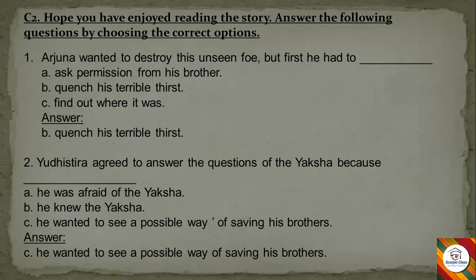Next, Yudhishthira agreed to answer the questions of the Yaksha because dash. A, he was afraid of the Yaksha. B, he knew the Yaksha. Or C, he wanted to see a possible way of saving his brothers. The answer is option C, he wanted to see a possible way of saving his brothers. To save his brothers, he agreed to answer all the questions of the Yaksha.